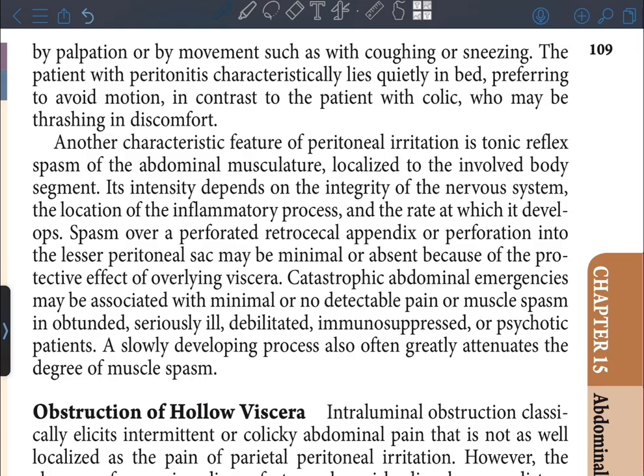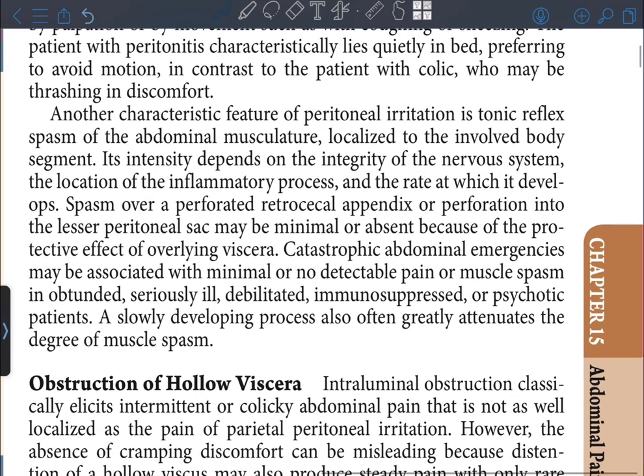Spasm over a perforated retrocecal appendix or perforation into the lesser peritoneal sac may be minimal or absent because of the protective effect of overlying viscera. Catastrophic abdominal emergencies may be associated with minimal or no detectable pain or muscle spasm in obtunded, seriously ill, debilitated, immunosuppressed, or psychotic patients. A slowly developing process also often greatly attenuates the degree of muscle spasm.